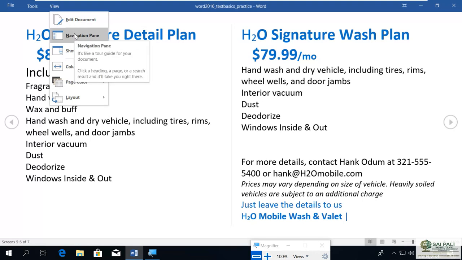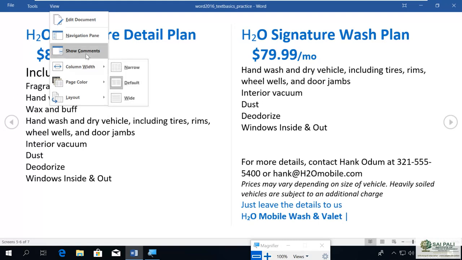Then you have the navigation pane. You can select it, and you will get the navigation pane on the left side. You can also show the comments in this side. Now in the document we can add comments. Right now there are none, but if there are, it will show you the comments also. We will see how we can add comments.